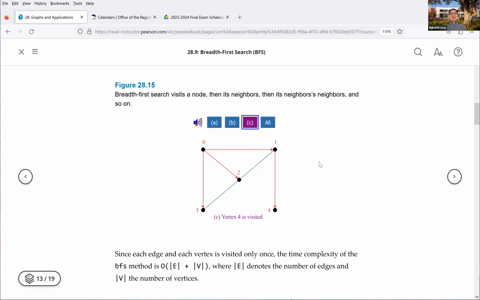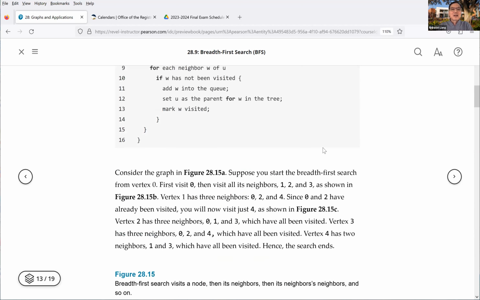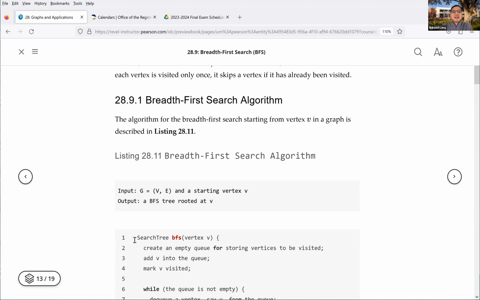The root is the starting point. So how do you describe it? You're going to do the search, and to write it, this is the algorithm here. This is the breadth first search starting from vertex V. It is for the graph we have, with vertices and edges, and the output is a breadth first search tree, the search tree right here.